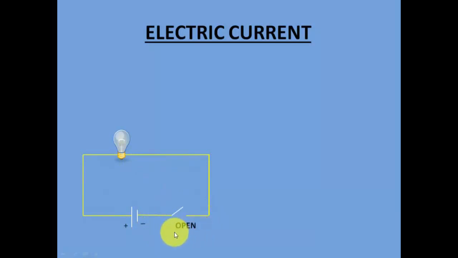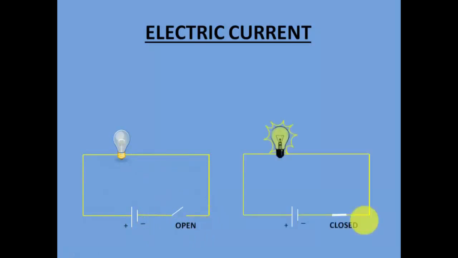It's an open circuit, right? So let's see what happens in the second case. In the second case, I have this key and now I have closed this key. So closing this key means I have put the switch on.